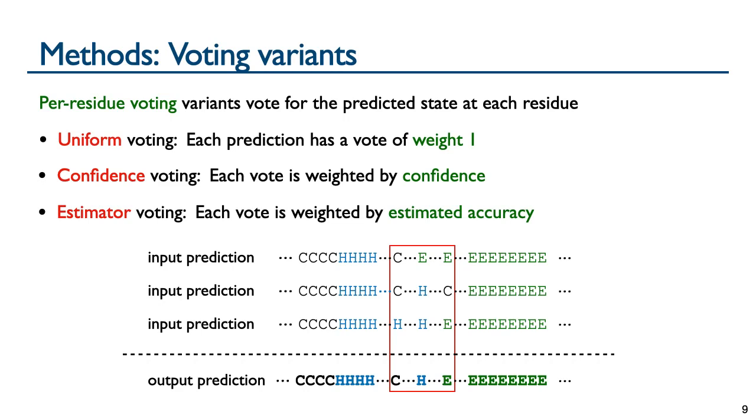Further, we have confidence voting, which weights these votes by the confidence that each tool has in its predicted state, and estimator voting, which weights each vote by the estimated accuracy of each tool's prediction, which will require that we develop an accuracy estimator for each tool.